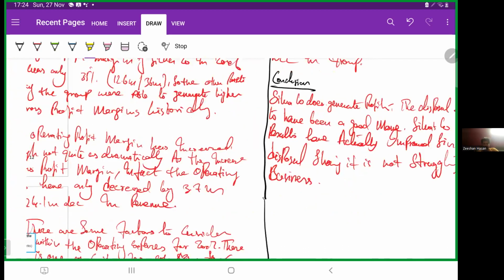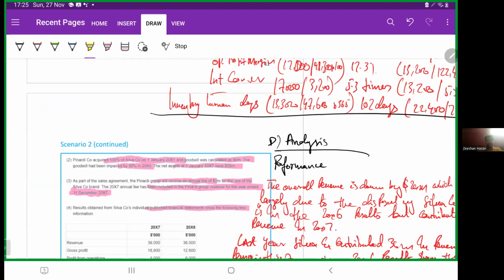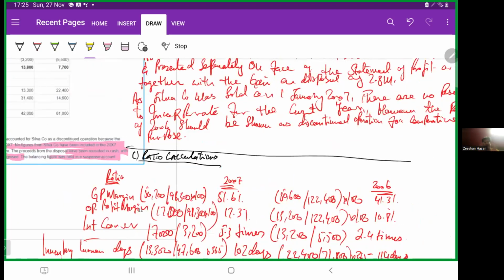So that's it for this past paper. I hope you got it. The technique: use separate space by leaving some offline for the working, as we did in the first scenario. Otherwise, everything else, solve the workings, make the entries, then connect it to the scenario.